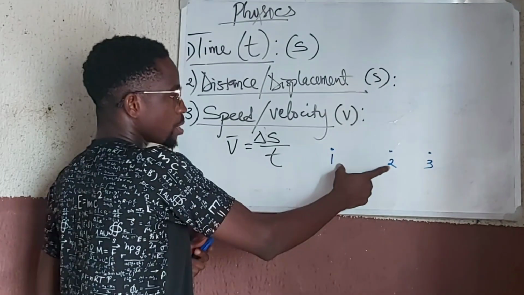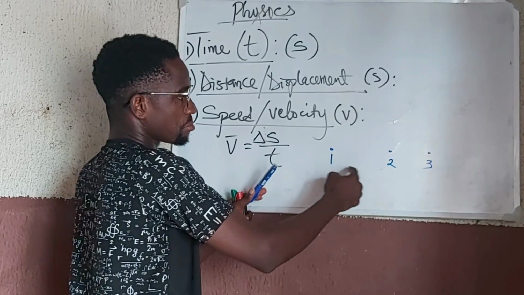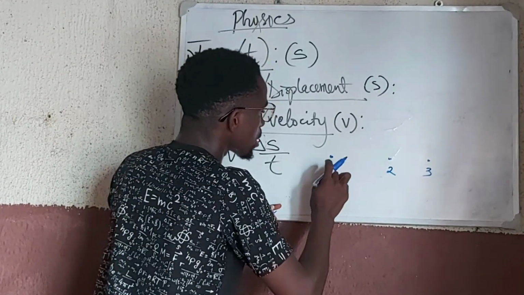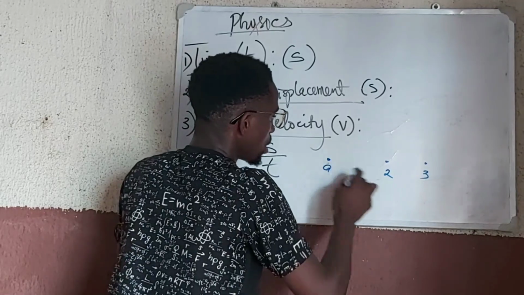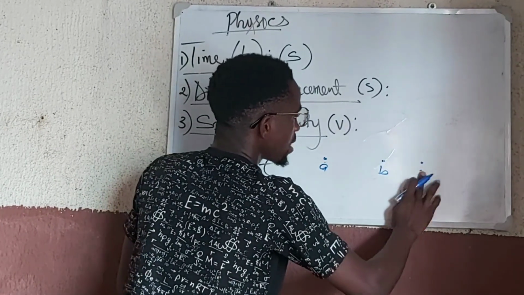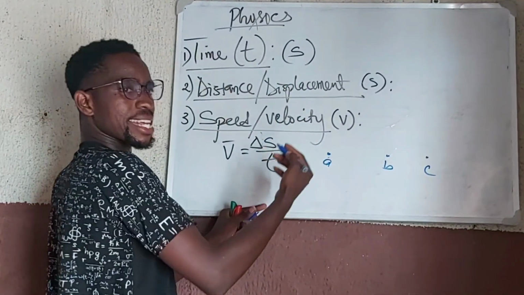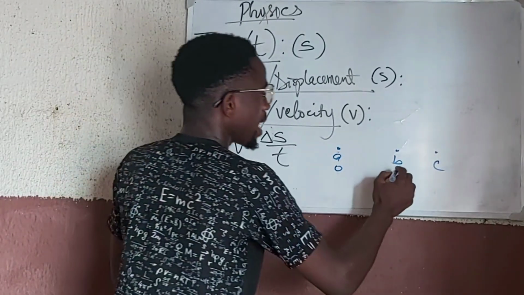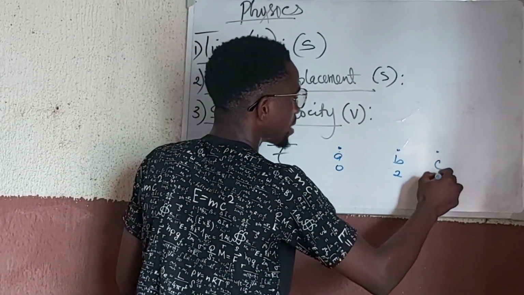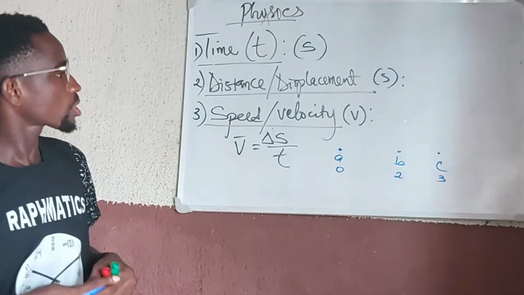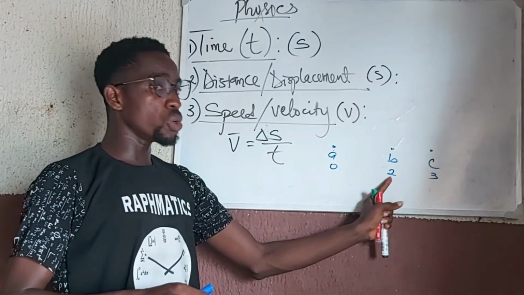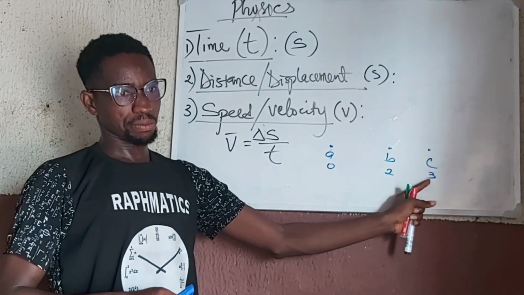It has changed from a value of maybe 3 units, or let's say this is point A, point B, and point C. So the distance here was 0. It has not started. Here it was 2, and here 3. So the distance has changed from 2 to 3 units.